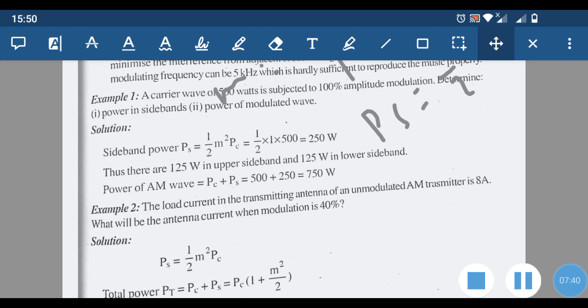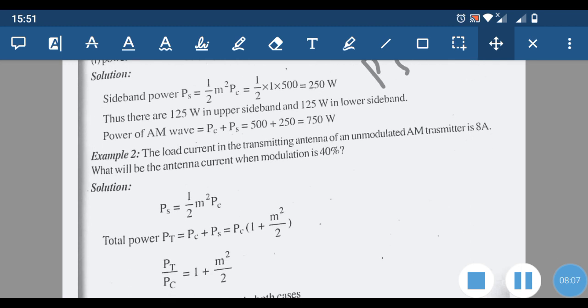So the total sideband power is 250 watt. In each sideband the power is 125 watt, that is 125 watt in the upper sideband and 125 watt in the lower sideband. Then the power of the AM wave will be the total power of carrier and sidebands. So it is equal to 500 plus 250, that is equal to 750 watt.